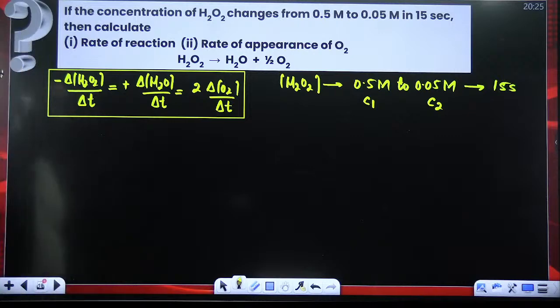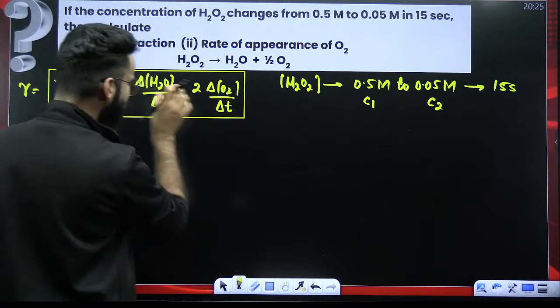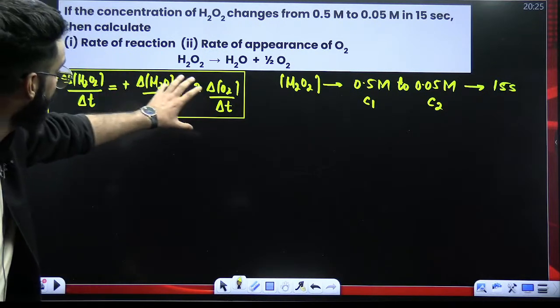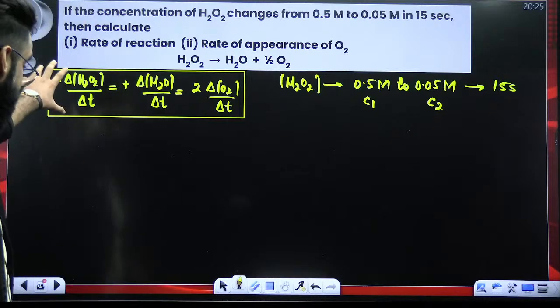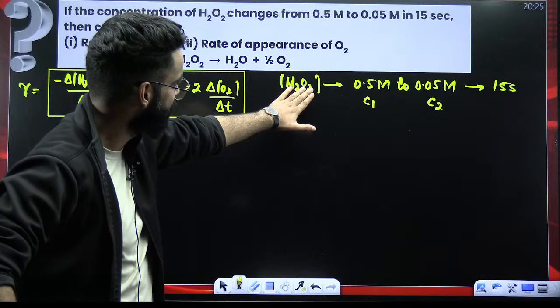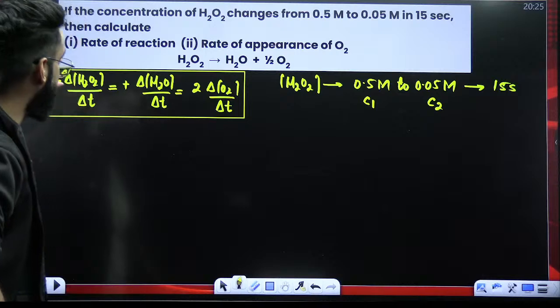Rate of reaction. See guys, all these terms here, first term, second term and third term, all these three terms are going to give me the rate of reaction. Now, which term am I going to select in order to calculate rate? See, whose data is given to me? The data of H2O2 is given to me. So which term among these three terms am I going to pick over here?